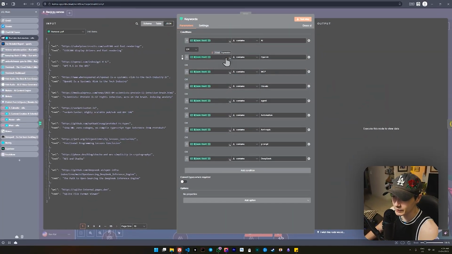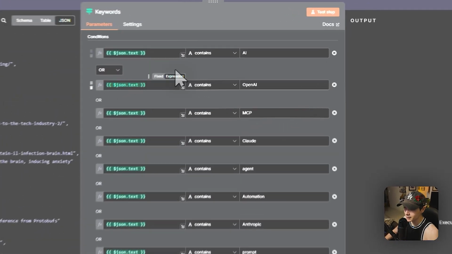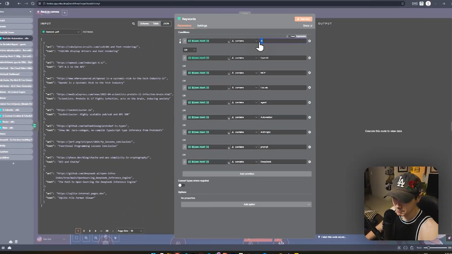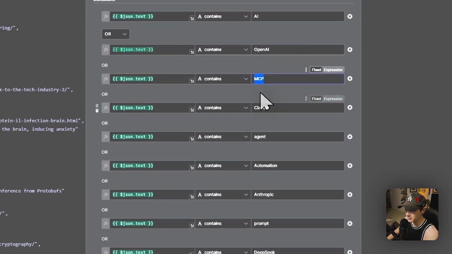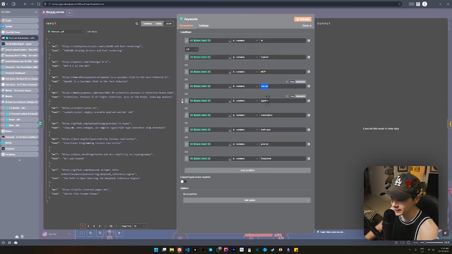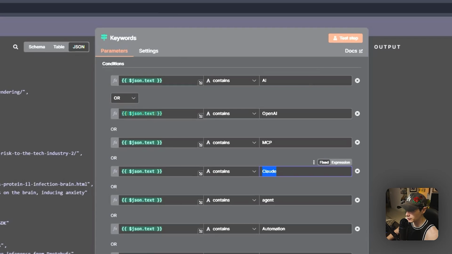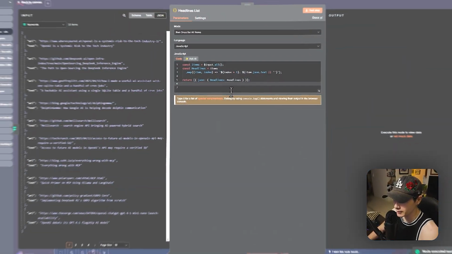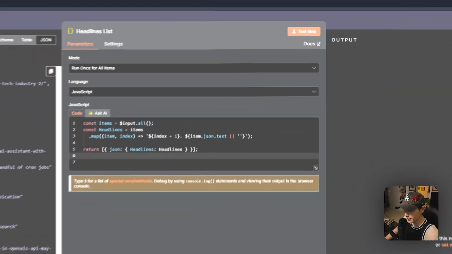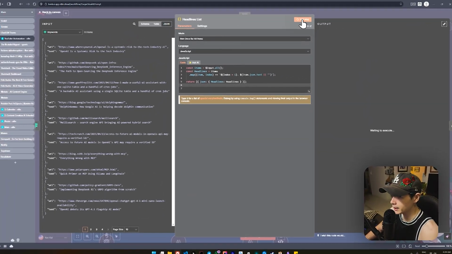Then we're just doing keywords. In here, I have set keywords of what I want to be taking from all of these headlines. I don't want some things and I do want some things. In this case, for me in particular, I want AI stuff, things related to OpenAI, maybe MCPs, Claude, AI agents, automations, and so on and so forth. That's the kind of information I want to pass through, because once that's passed through, we're going to come through another code node right here, and what this is going to do is take this data and actually give it numbers in an array.